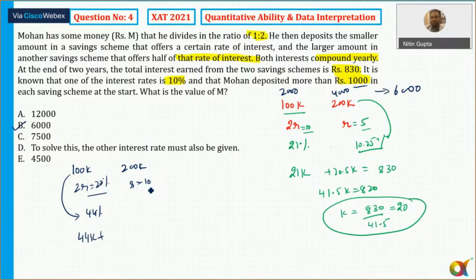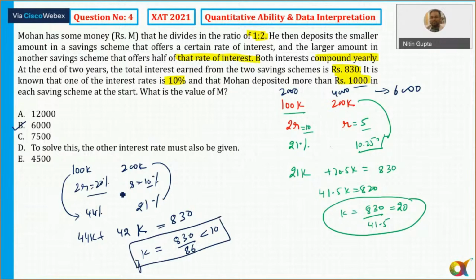Now R is 10 here. So 10% means two successive changes will be 21%. So 21% of 2, that will be equal to 42K. So 44K plus 42K is equal to 8. From there, it comes out to be equal to how much? That is 830 by 86. So 830 by 86, in any case, it is less than 10.